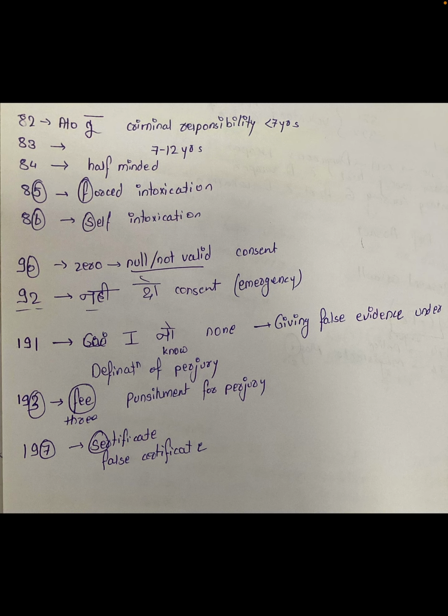Then some other form of the mnemonic: 84 IPC means 8 and its half is 84, that is the half minded people. Then 82 IPC is criminal responsibility less than 7 years, meaning 8 and 2, criminal responsibility less than 7 years. 83 is for 7 to 12 years. 84 is for the half-minded. 85, 5 representing the fifth alphabet, that is F, forced intoxication, and 86 is for the sixth, that is self-intoxication. 90 IPC, 0 representing the null or not valid consent.